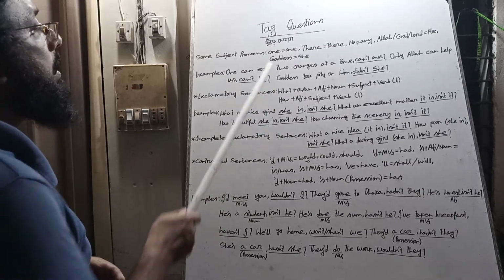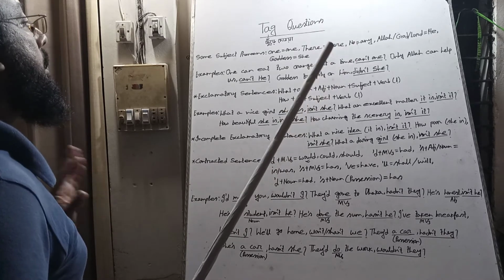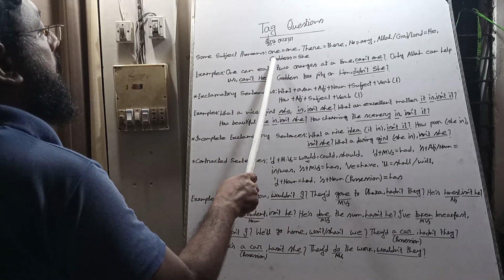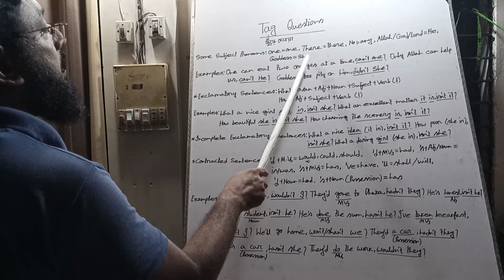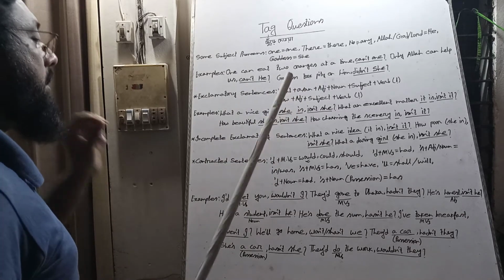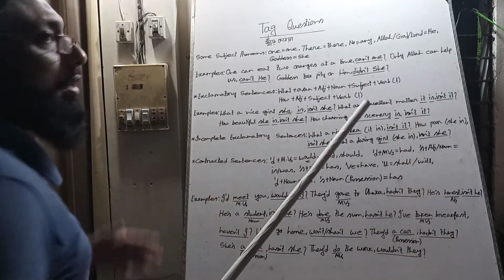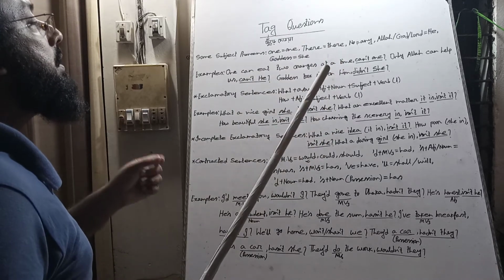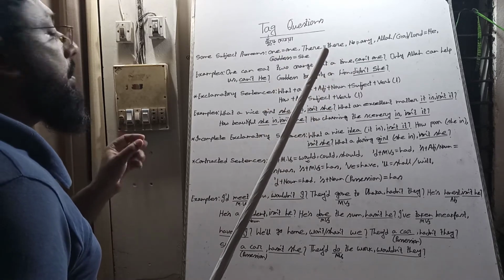Goddess. By goddess, when we mean the wife of God, we will use the pronoun she for goddess, and we will write she with capital letter in any position of a sentence. But when we get god or goddess with small letter, they are the children of God and goddess. So we will use he or she with small letter.